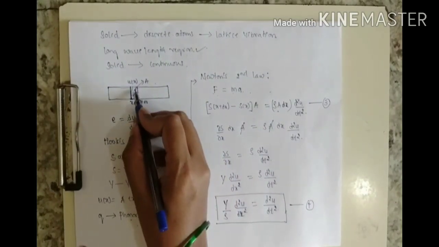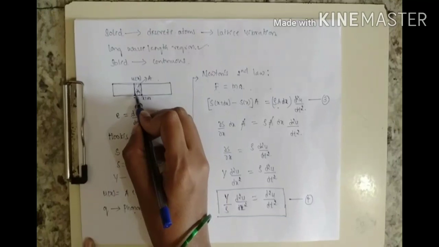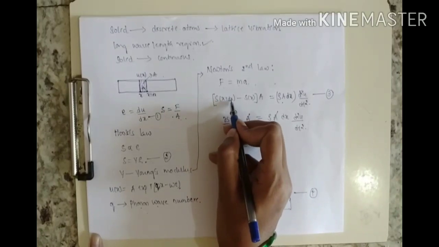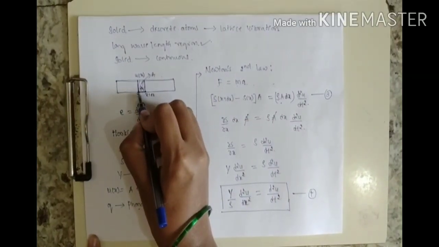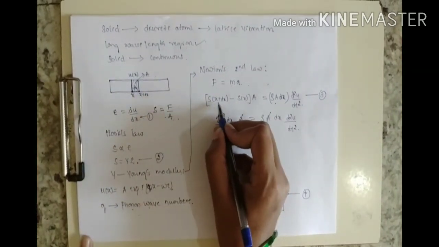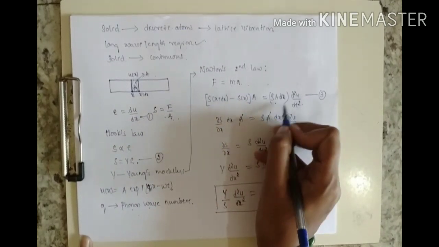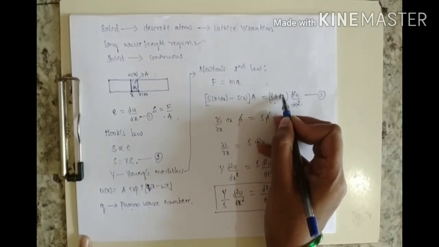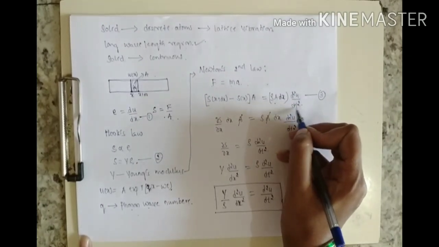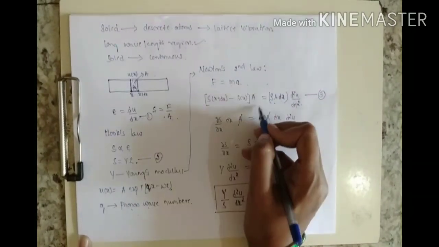Let us consider a displacement dx, that is, at this position x plus dx. The stress at this point is s of x plus dx, and at this point it is s of x. So the difference between these is the total stress on that cross-sectional area. So (s of x plus dx minus s of x) into area A is equal to mass, that is density, into area at the distance dx, into acceleration, that is d square u by dt square. Here the right-hand side is nothing but mass into acceleration, and this is force.